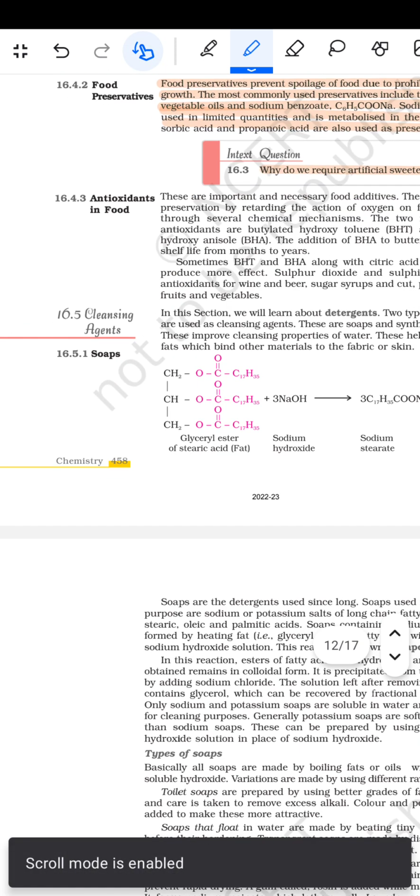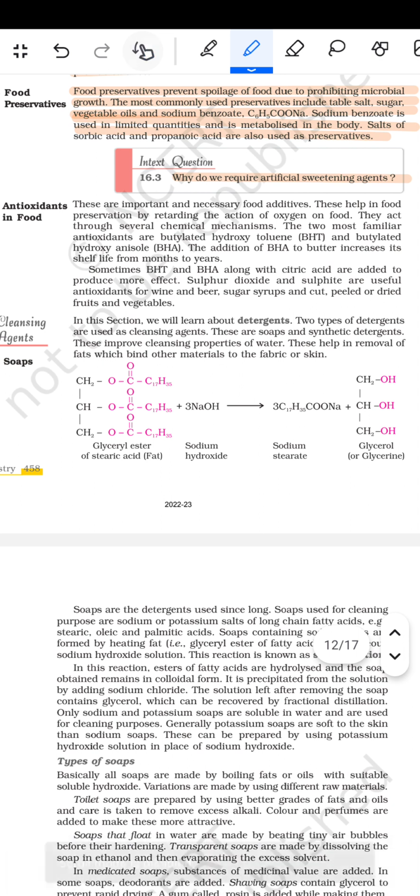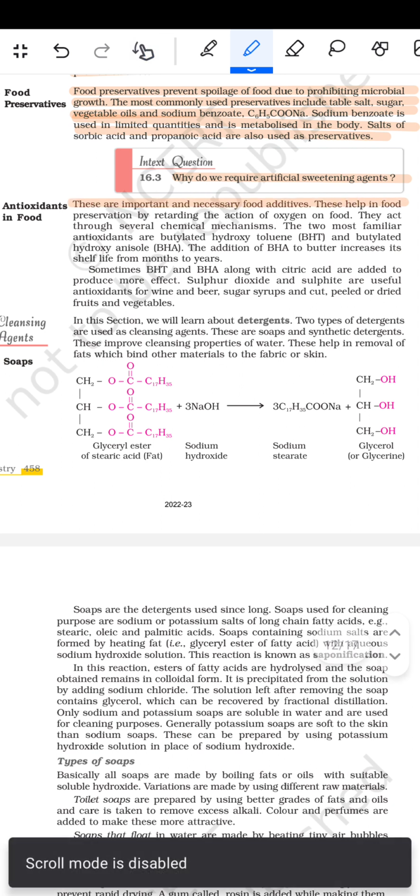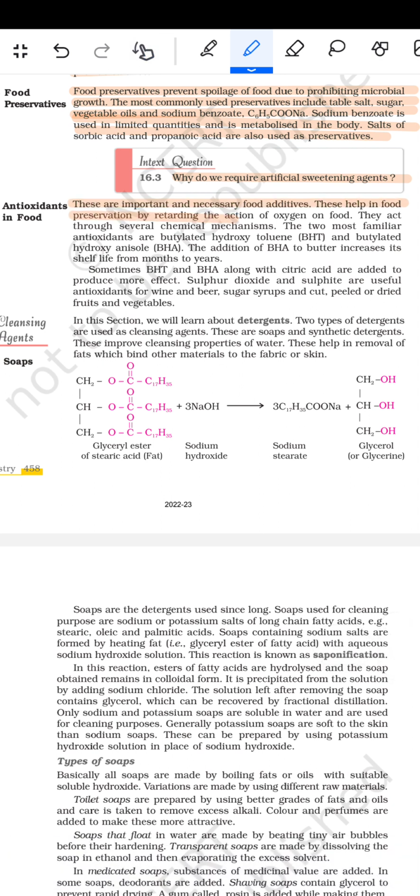इसके बाद फिर आता है antioxidants in the food. So these are important and necessary food additives. They help in food preservation by retarding the actions of oxygen on the food. They act through several chemical mechanisms. The two most familiar antioxidants are BHT and BHA. The addition of BHA to butter increases its shelf life from a month to a year. Sometimes BHT and BHA along with citric acid are added to produce more effect.